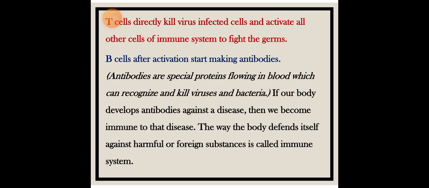Now, the T cells directly kill virus-infected cells and activate all other cells of the immune system to fight the germs. B cells, after activation, start making antibodies. Antibodies are special proteins flowing in blood which can recognize and kill viruses and bacteria. If our body develops antibodies against a disease, then we become immune to that disease. The way the body defends itself against harmful or foreign substances is called the immune system.